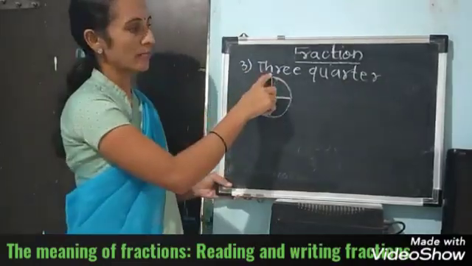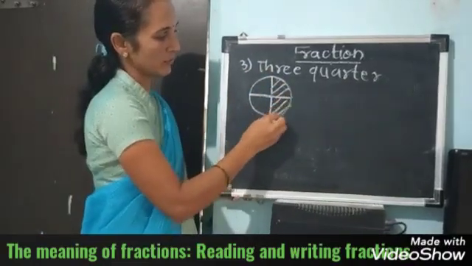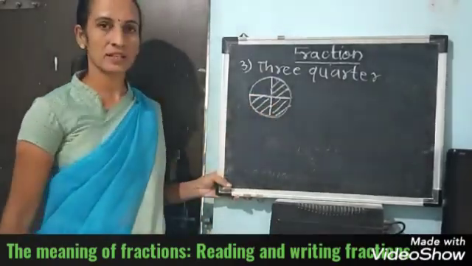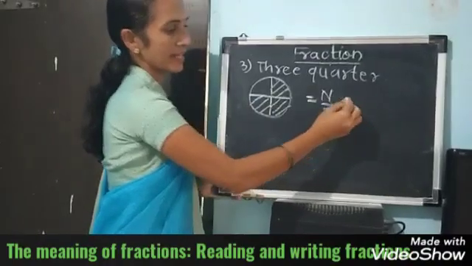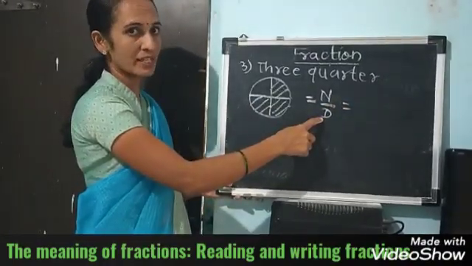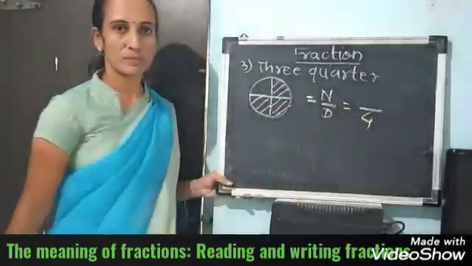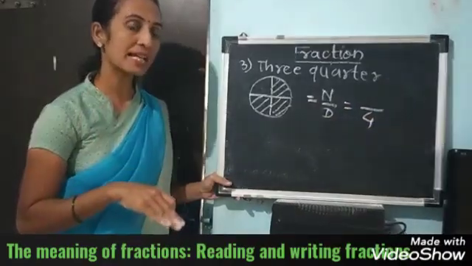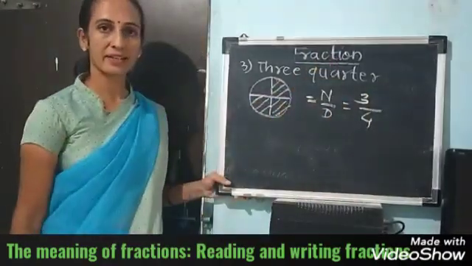Now how many parts do I have to shade? 3. 1, here 2 and here 3. Denominator means total number of equal parts. How many? 1, 2, 3, 4. How many parts are shaded here? 1, 2, 3. 3 parts are shaded.